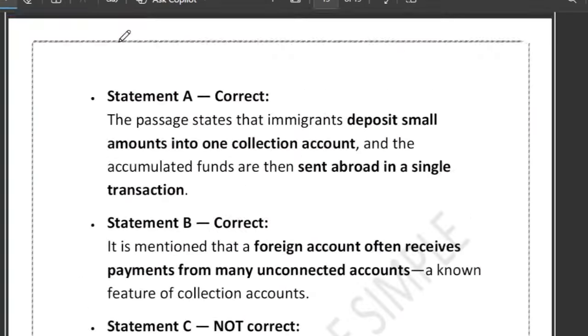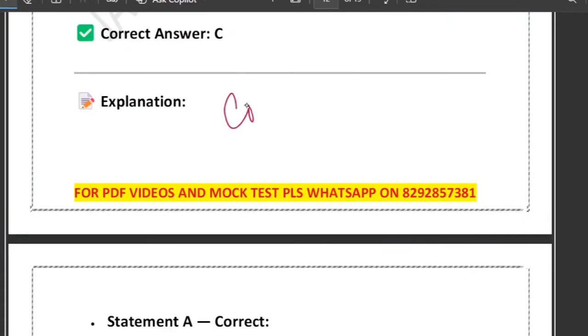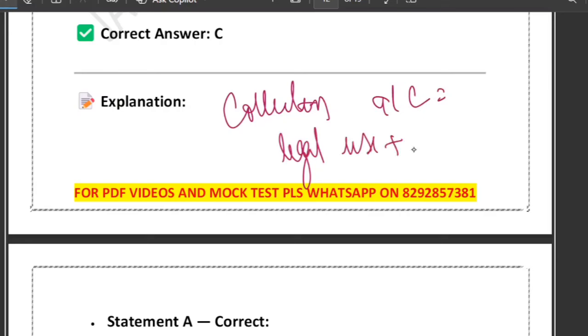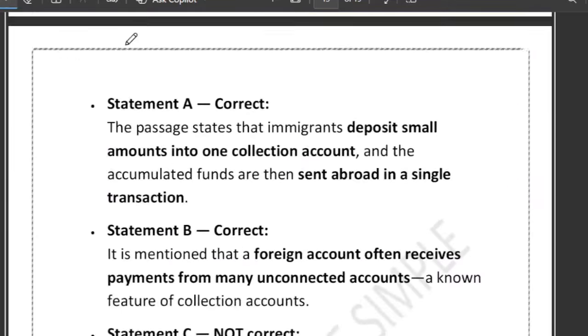So what we learned from this discussion is that, for collection accounts, just remember it: legal use plus illegal misuse, right? If it is legal, then you can use it. If it is illegal, it is misuse, right? So legal concept plus unlawful misuse is the reality of collection accounts. Now have a look at the next one.